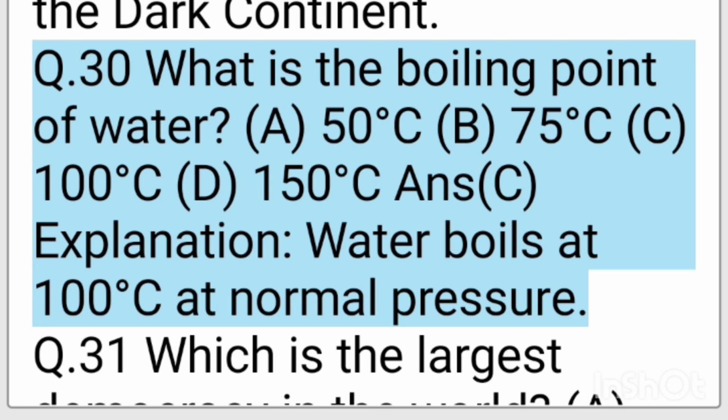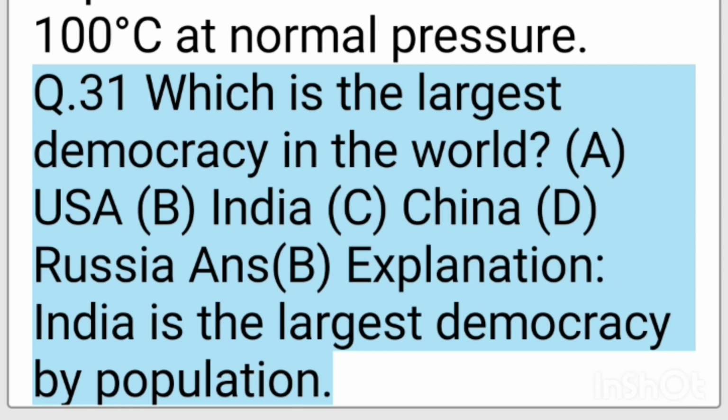A. 50 degrees Celsius. B. 75 degrees Celsius. C. 100 degrees Celsius. D. 150 degrees Celsius. Ans. C. Explanation, water boils at 100 degrees Celsius at normal pressure. Q. 31. Which is the largest democracy in the world?